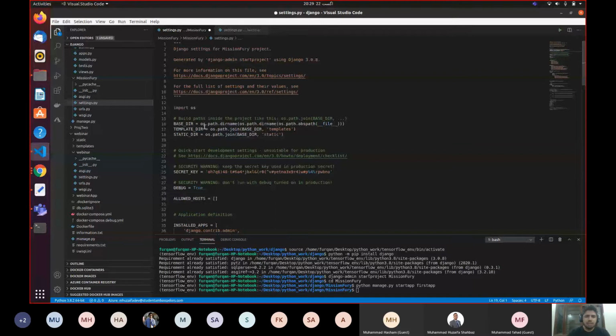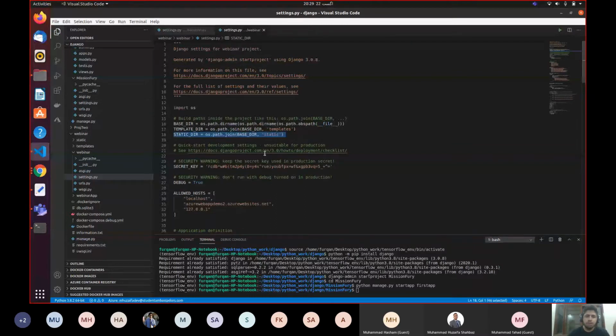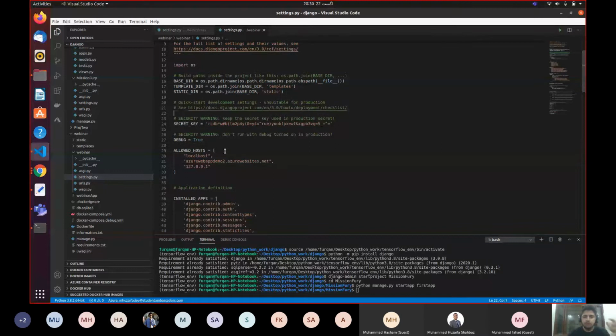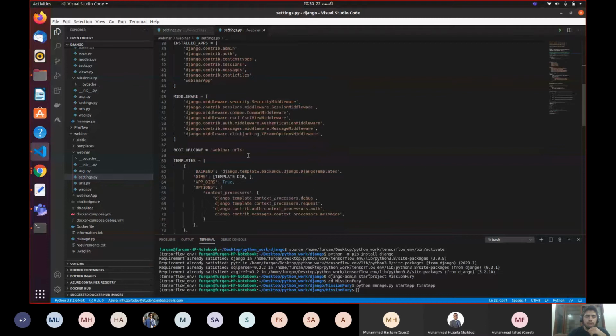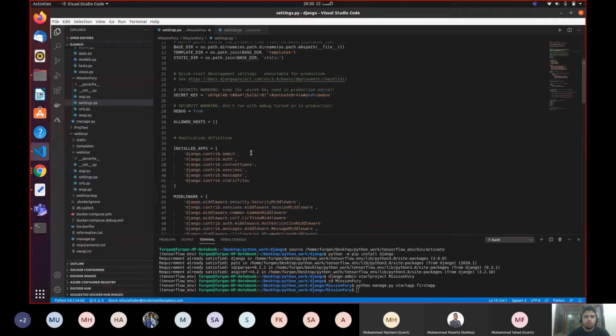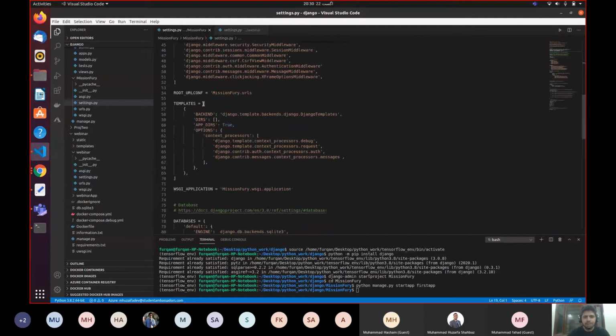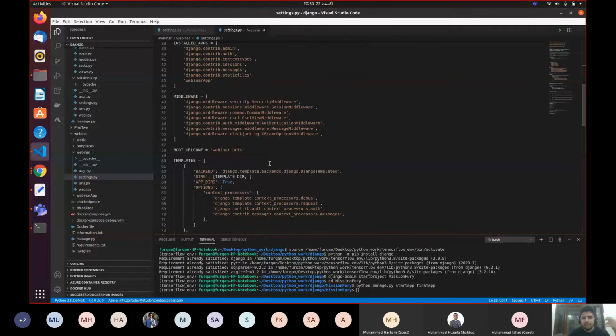This is used for including CSS and JS files into your Django app, because you are going to have some kind of styling in your Django app. So for including styling, you have to write the static directory. You have to include the static path as well. All right, and now we will go down, and inside the templates list, I will go to the directory, and over here I will write the template directory, and I'm going to write a comma alongside the template directory. That's the necessary part.